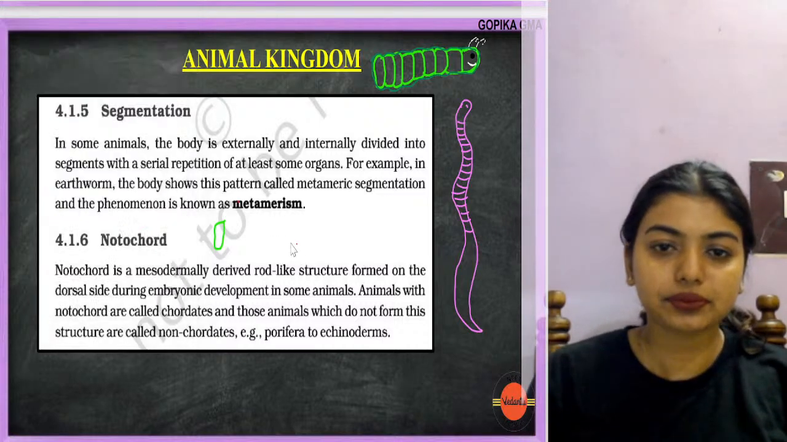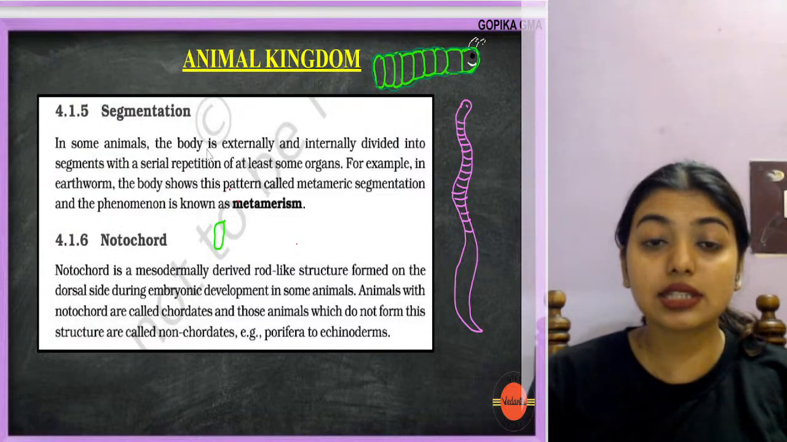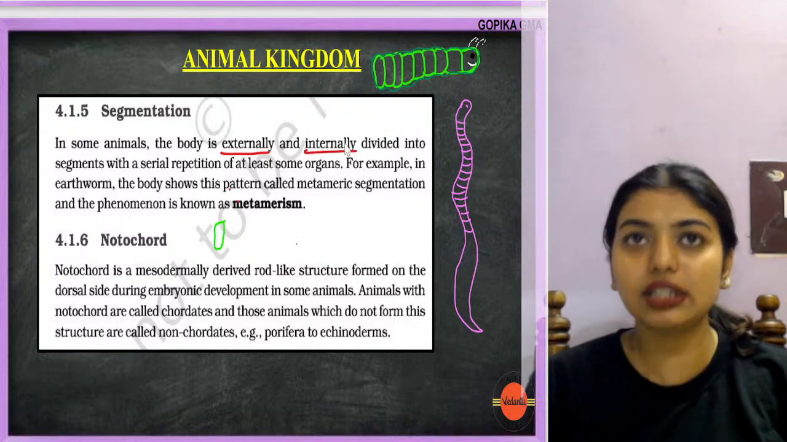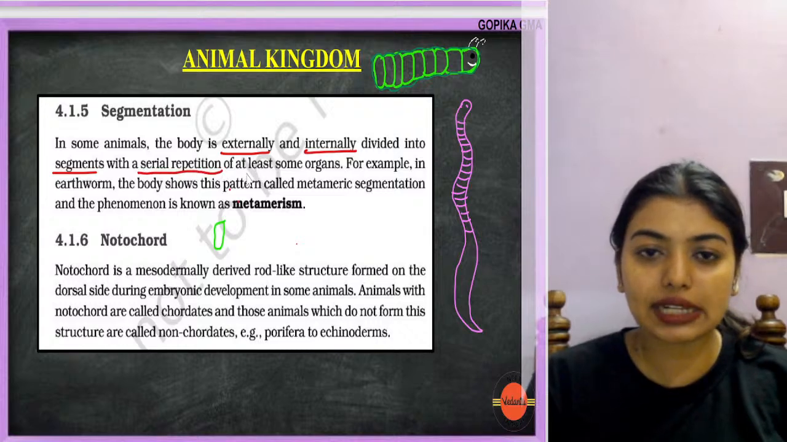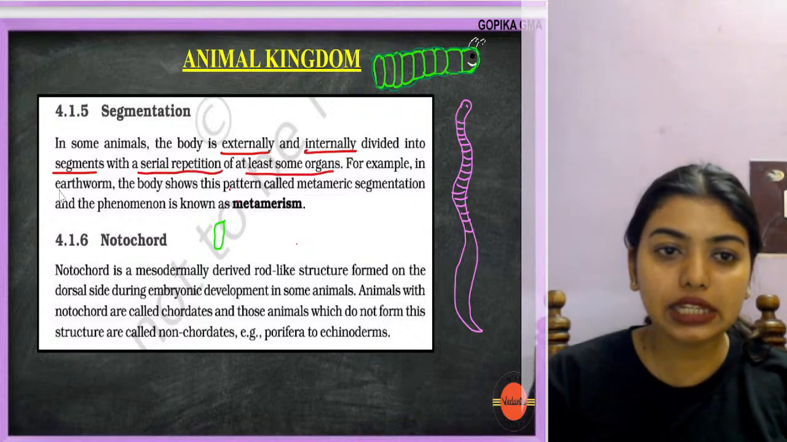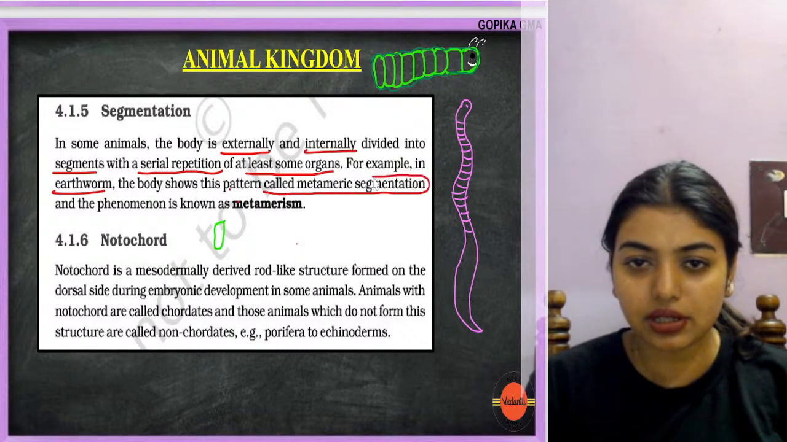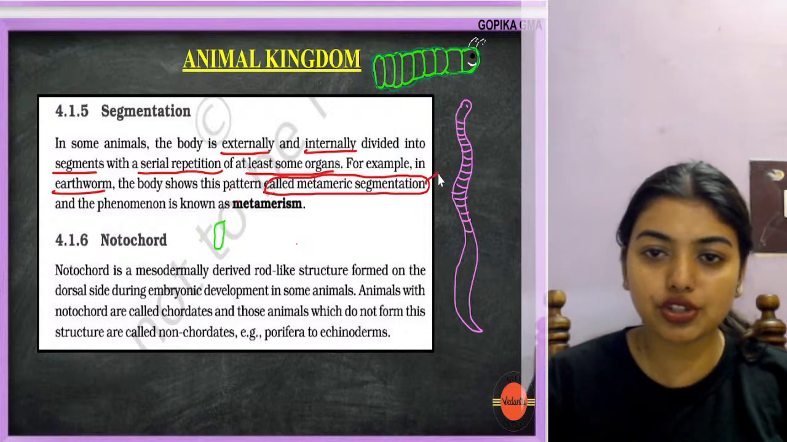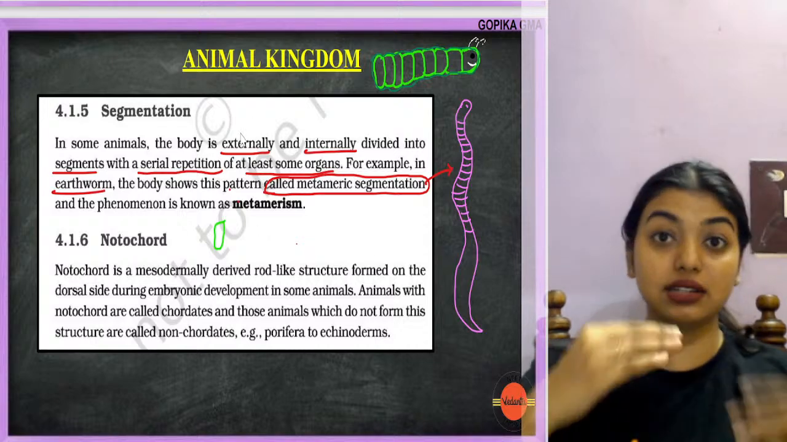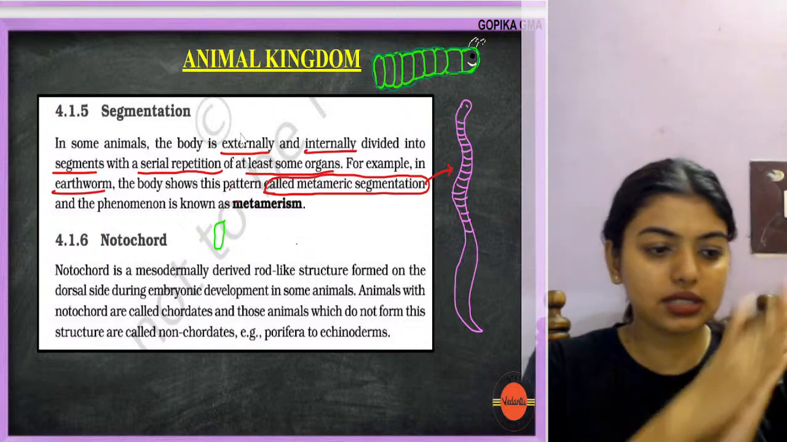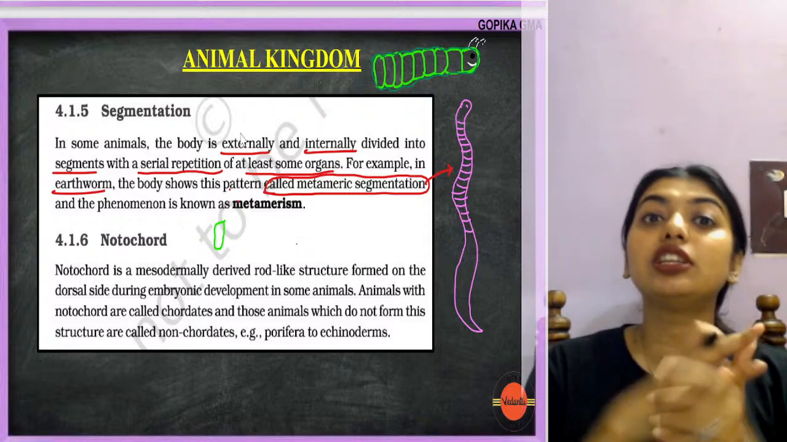Look here. In some animals, the body is externally and internally divided into segments with a serial repetition of at least some organs. For example, in earthworm, the body shows this pattern called metameric segmentation. Sometimes the body is divided externally also. This is one worm; externally you can see the demarcations, internally also they will be divided.